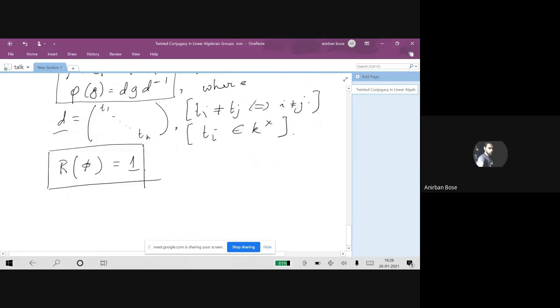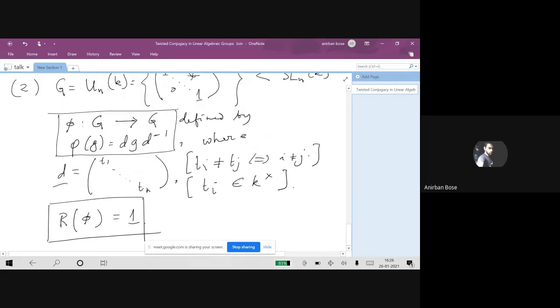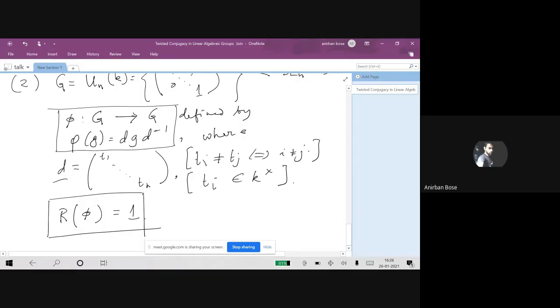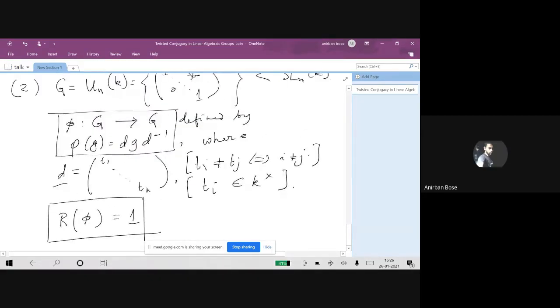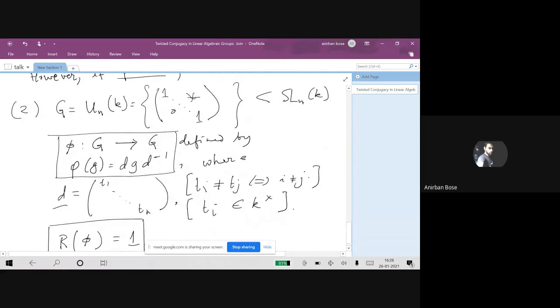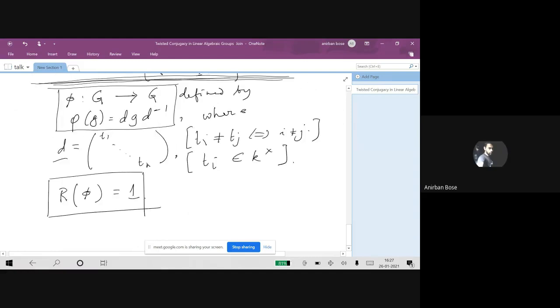Again, it makes sense to ask questions like this: okay, R infinity fails, but can we precisely say, given any phi, what will be precisely R phi for various possibilities of this phi? Because for this group at least, I'm not sure about any unipotent group, but for this kind of unipotent group, the entire automorphism group is precisely described. So one can hope to get some concrete answer.